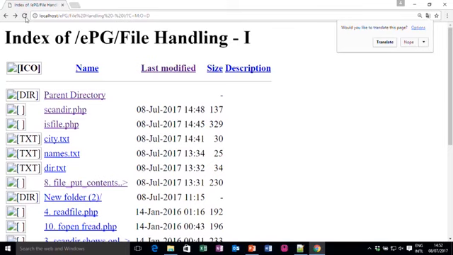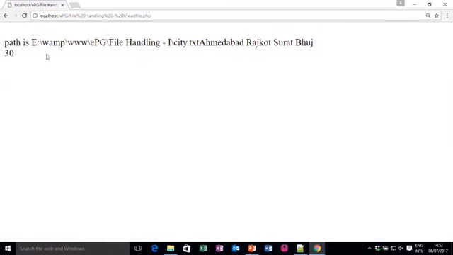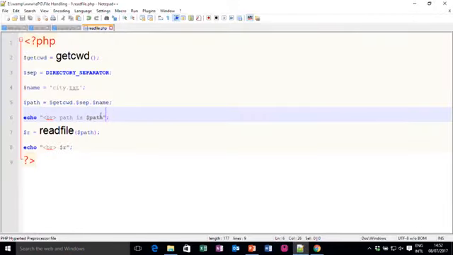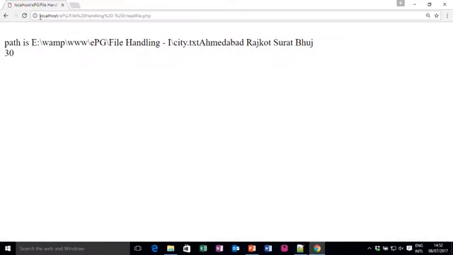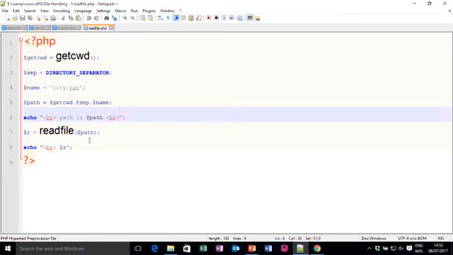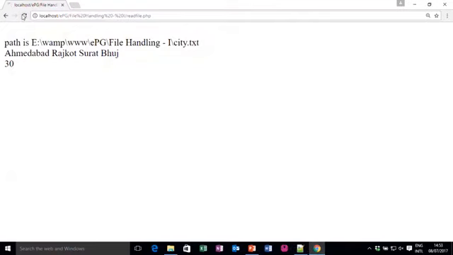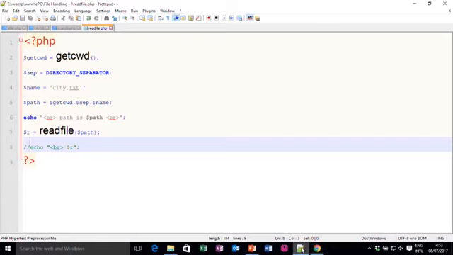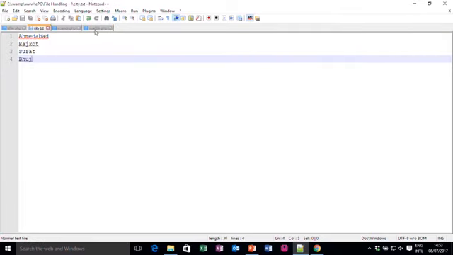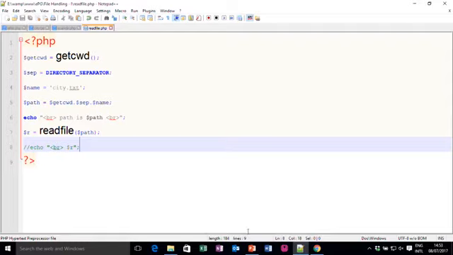So, the file name is readfile. The path is this, and look, I provided one br here so you get a better idea about the output, because in our text file we have written 4 city names: Ahmedabad, Rajkot, Surat and Bhuj. That means even if I do not echo it, it will simply display it, because it represents the number of bytes. So, if I print it, it will display Ahmedabad, Rajkot, Surat and Bhuj, because all these are cities in my city.txt file. So, this is readfile.